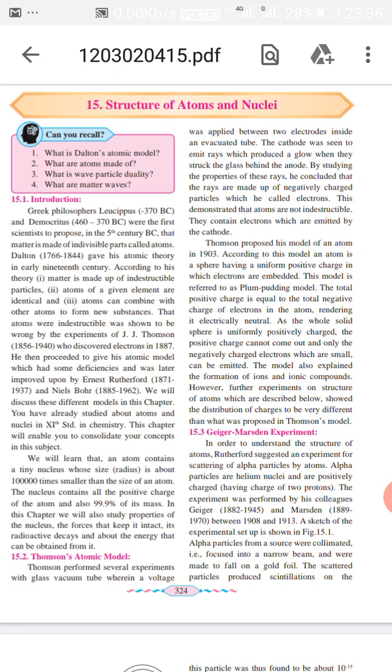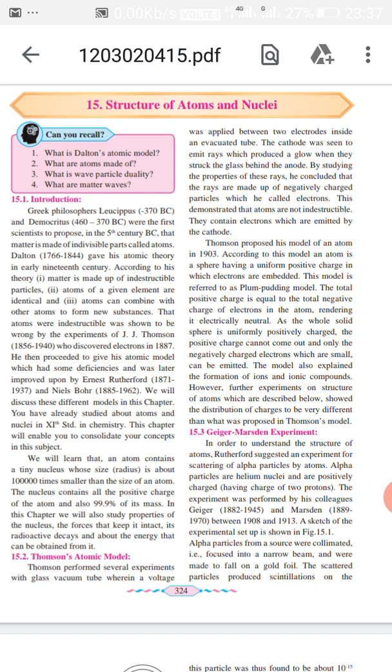So according to this, the matter is made up of indestructible particles, and atoms of a given element are identical. So what does it mean actually? The atoms can't be broken into further small particles, and atoms of a given element are identical, means all the atoms of the same element will be identical.